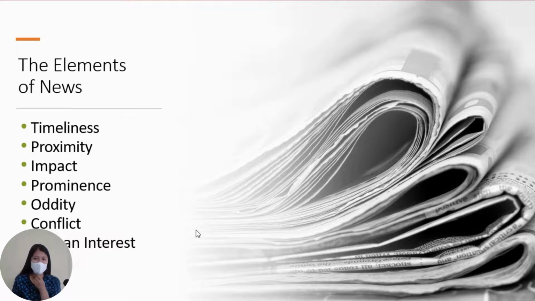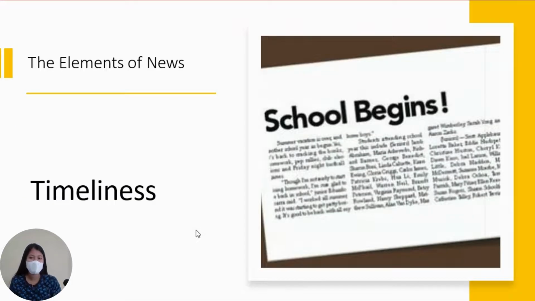What are the elements of a news article? So first we have timeliness, proximity, impact, prominence, oddity, conflict, and human interest. We'll be discussing each of these elements. First is timeliness.